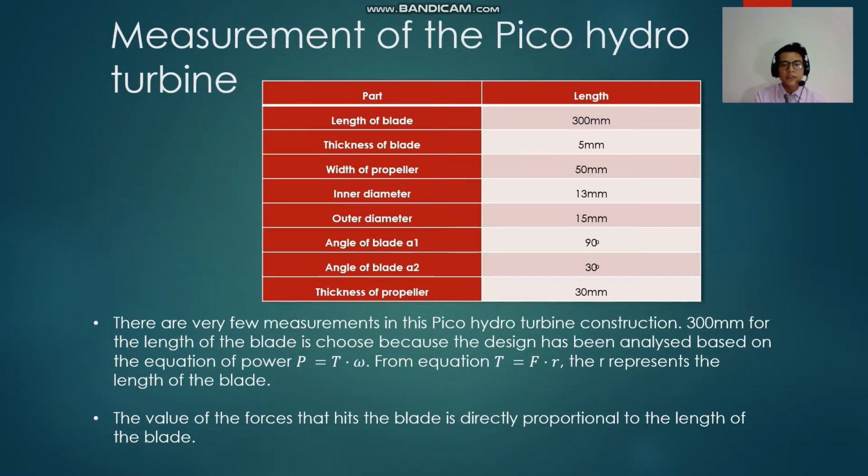Okay, there are very few measurements in this Pico hydro turbine construction. 300 mm for the length of the blade is chosen because the design has been analyzed based on the equation of the power, P equals tau dot omega. From that equation, T equals F dot R. The R represents the length of the blade. The value of the force that hits the blade is directly proportional to the length of the blade.